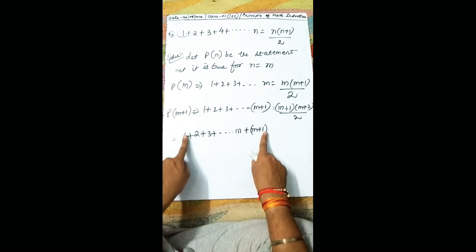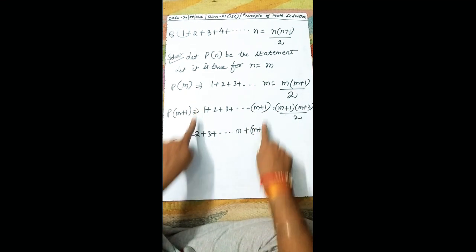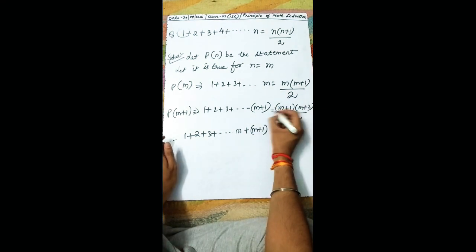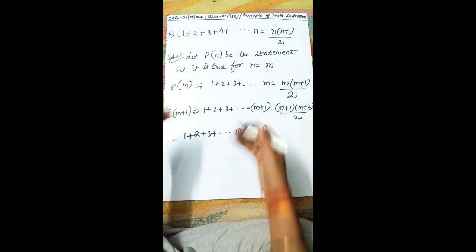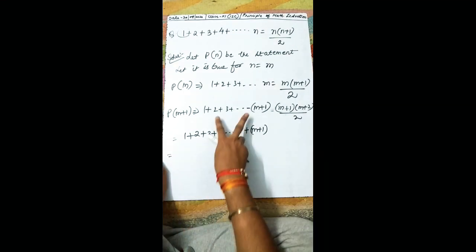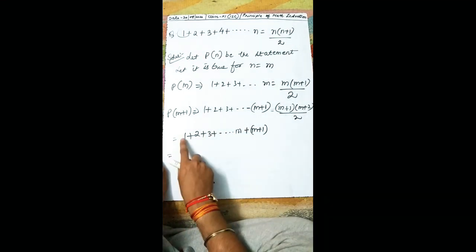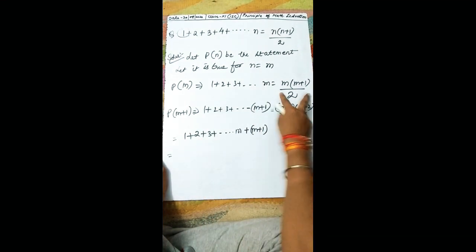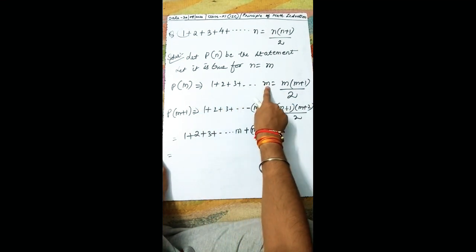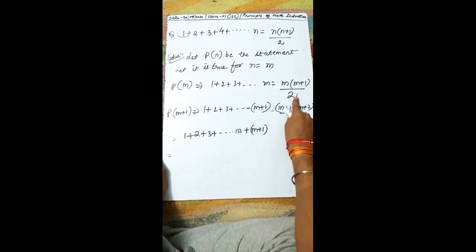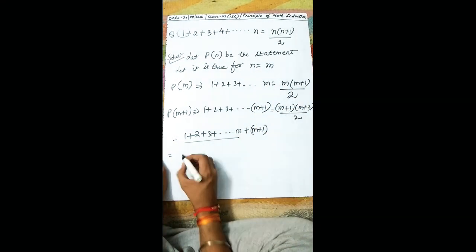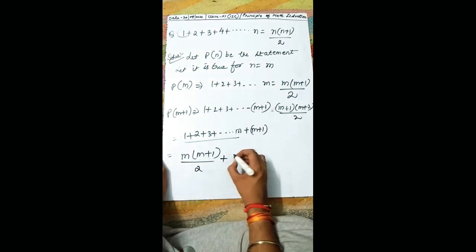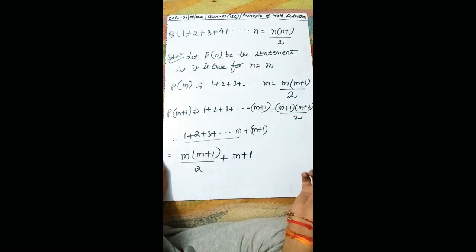So let us solve this thing, and on solving this step we want this. If we could get this RHS, then it is solved. Okay, as I explained you from here to here. Now what is 1 plus 2 plus 3 and so on up to m? Is it this one? Because 1 plus 2 plus 3 plus up to m is m(m plus 1) upon 2. So just in place of this you write m(m plus 1) upon 2 plus m plus 1.